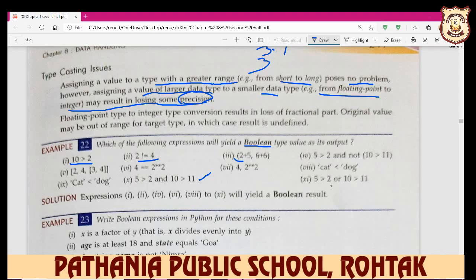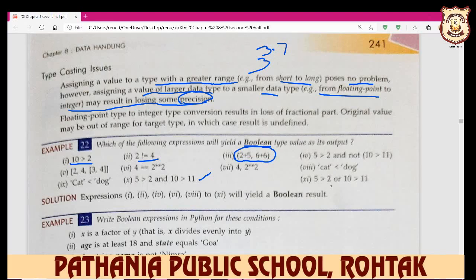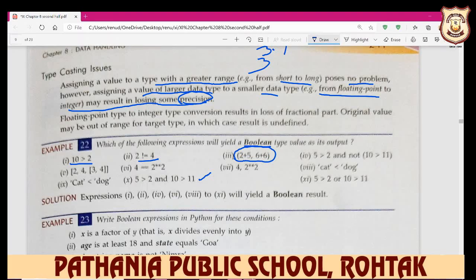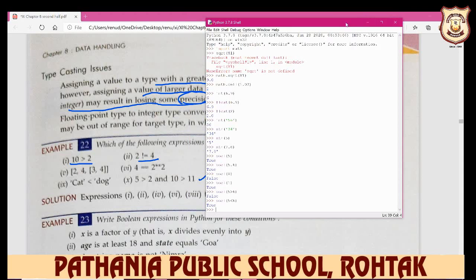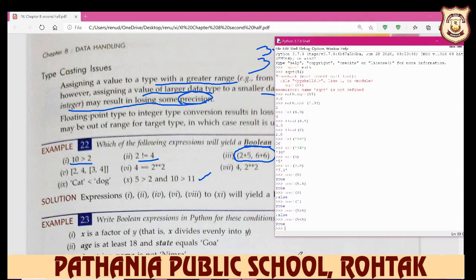But when you write down 2 plus 5 comma 6 plus 6, what is the answer here? We see. Open it again, and here we write the statement bool, the function name is bool, and then 2 plus 5 comma 6. Here we don't define any operator, but in a boolean expression you only define the operator, so the comma is not acceptable here, so it gives you the error.